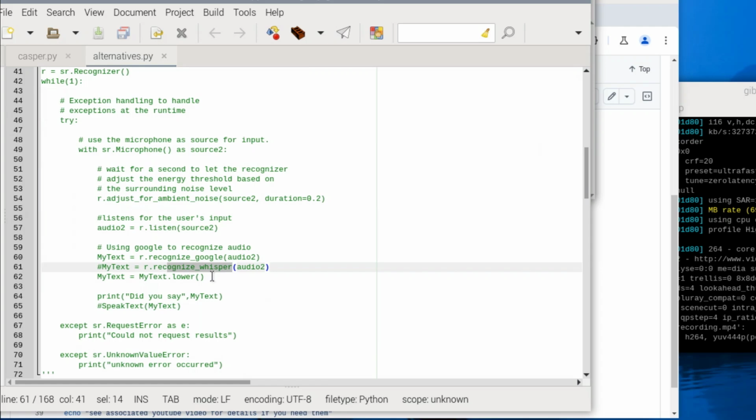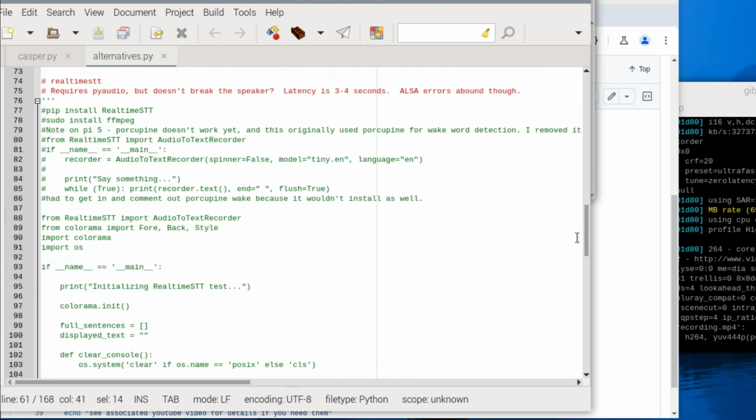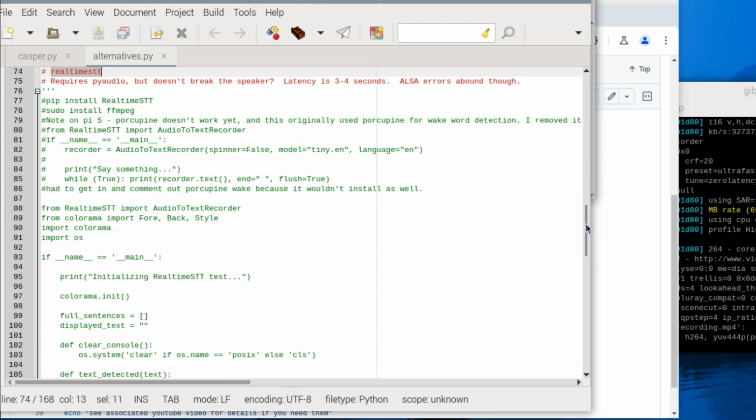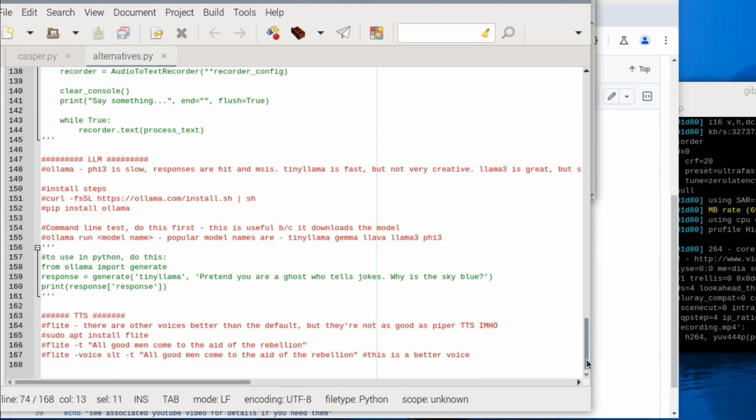The trouble was PyAudio caused problems with my USB speaker. It gave me ALSA errors when I ran it, and it was slow, so not great. But a lot of people are using that, at least on GPU kind of hardware. And then you've got this real-time STT that seems to work pretty well. I would say the Whisper C++ and that real-time STT are your two best alternatives in the alternatives file here. And then you've got Ollama and Flite if you want to try other things for your large language model and your text-to-speech.